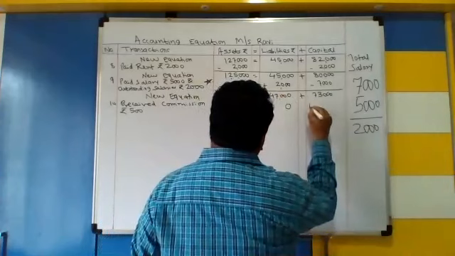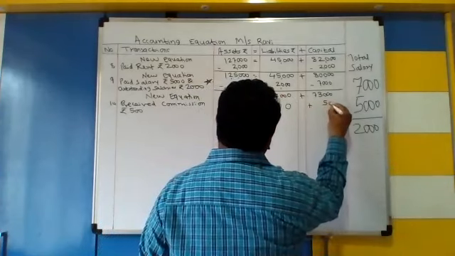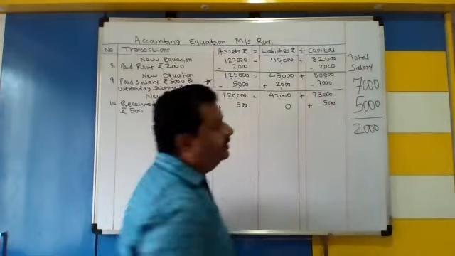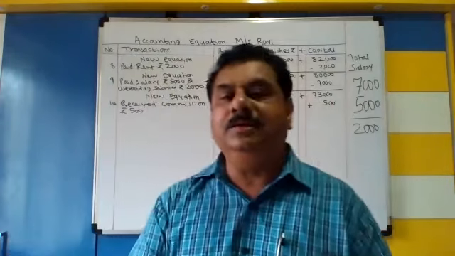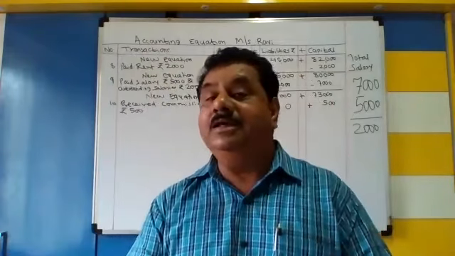And very important, it is our income, so add in capital. Commission हमारा इनकम है, तो आपको कैपिटल में ऐड करना पड़ेगा.